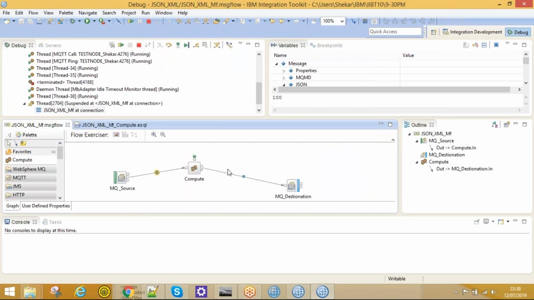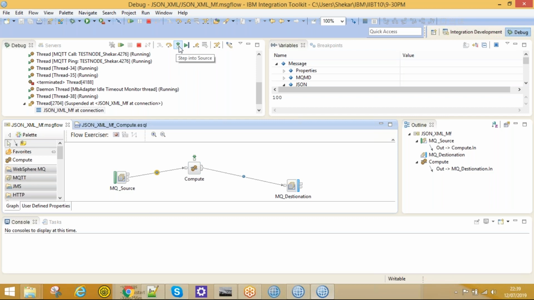Our flow is there. Earlier I debugged the flow node by node, right? Now I would like to see that in the compute node, we can debug line by line. If you click on step over, the message will go directly to the compute node and stop there. But now I would like to see the code line by line. So I would like to debug the code line by line. To do that, we have an option, step into source.